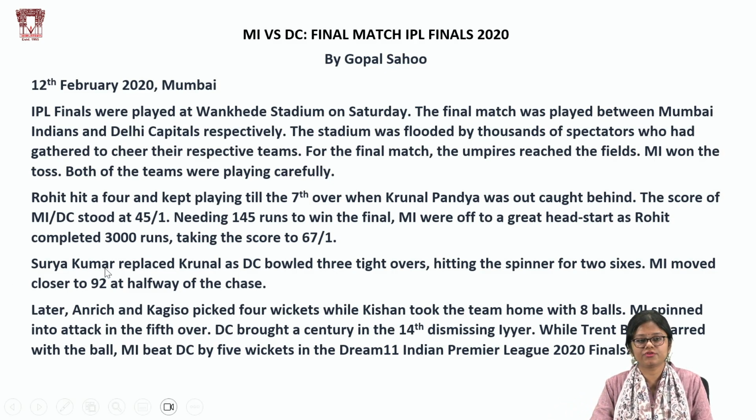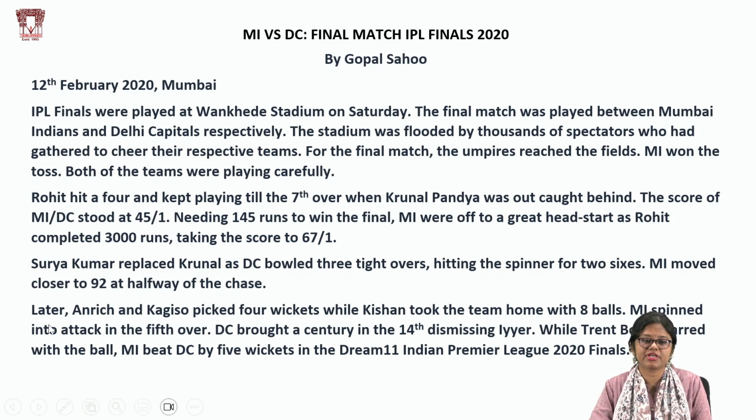Similarly, you see how Surya Kumar replaced Krunal as Delhi Capitals bowled three tight overs, hitting the spinner for two sixes. So Mumbai Indians moved closer, to 92 at the halfway of the chase. These are some of the turning points in the match which are discussed in these two paragraphs. And in the concluding section, we can find out how the match concluded and who won the match. You can see in the last concluding paragraph that these two players picked 4 wickets, while one of the players took the team home with 8 balls to spare. So, the bowler who has performed well.